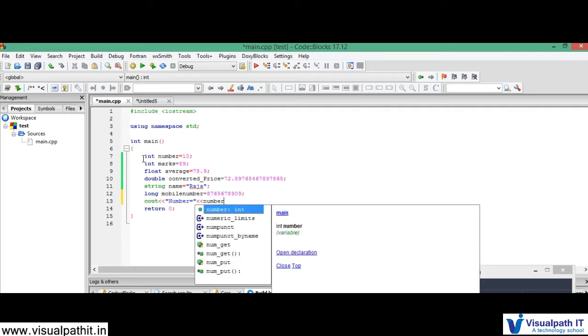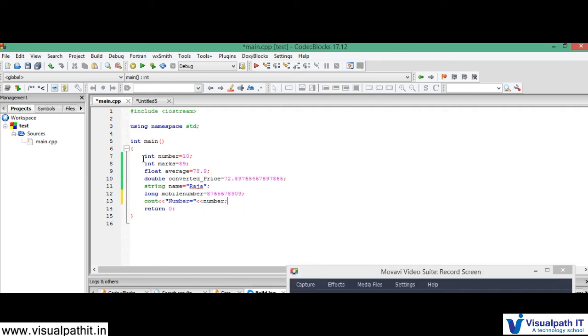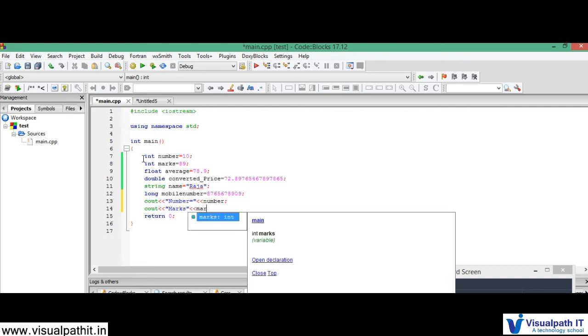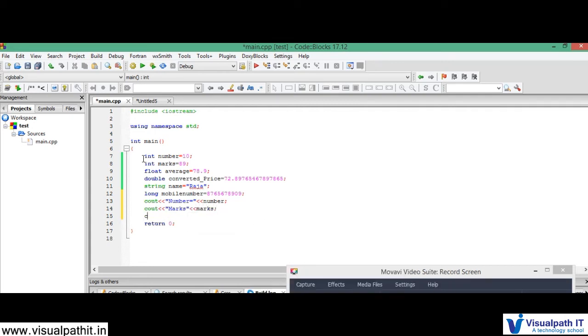So it is displayed, right? The main use of Code::Blocks is actually a tool. It is used for developing applications using C++. So it will just display what are the variables that you have declared. Okay, so it is giving a pop-up. Next is what? Marks, right? Less than, so I type marks. So I need not type it all. If I just pop it out and press enter, it will come automatically. So next is what? This we cannot get as a pop-up because it is in a string that we are giving.